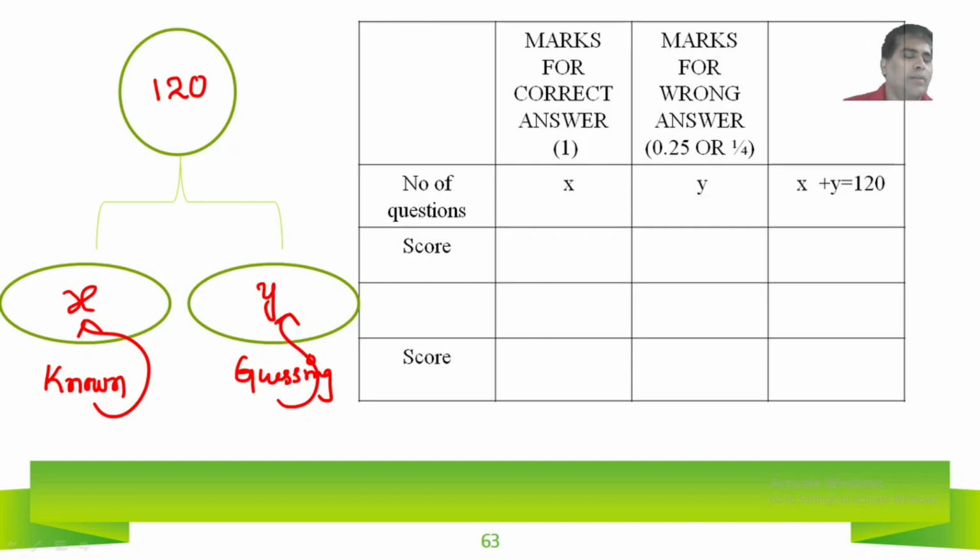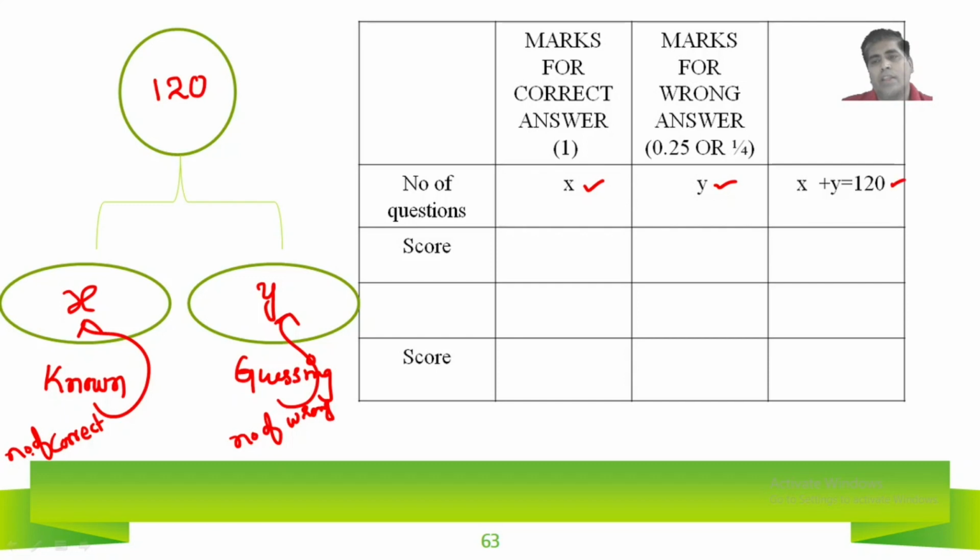X is known, meaning the number of correct answers, and y is the number of wrong ones. So same thing here: x are correct, y are wrong, and total is how much?